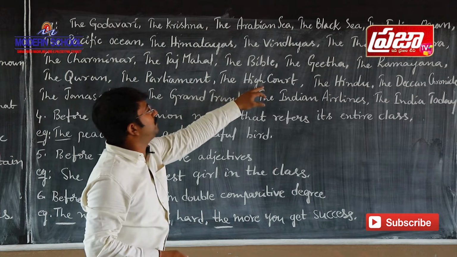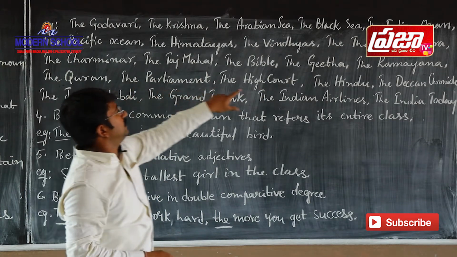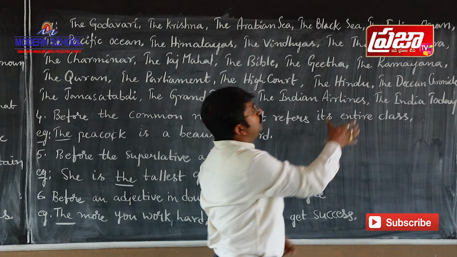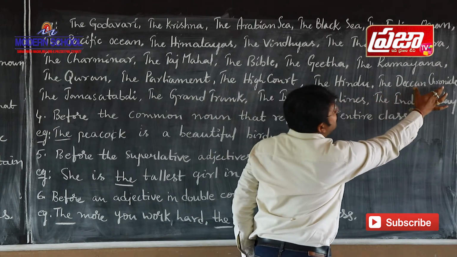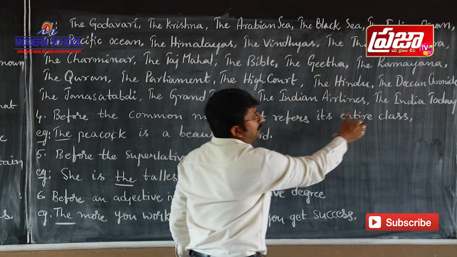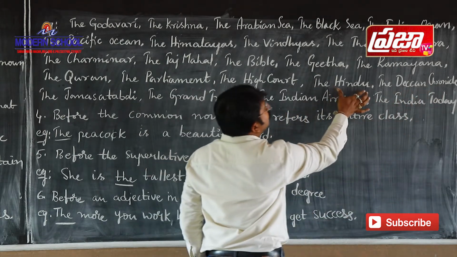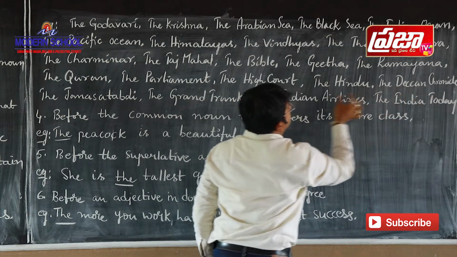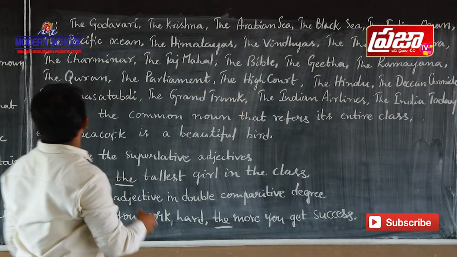Before the names of the public buildings also, we have to use the definite article the. And the next point is here: we use the definite article the before the names of the newspapers. See, The Hindu is the name of a newspaper. Deccan Chronicle is also the name of a newspaper. Before the names of the newspapers also, we have to use the definite article the.